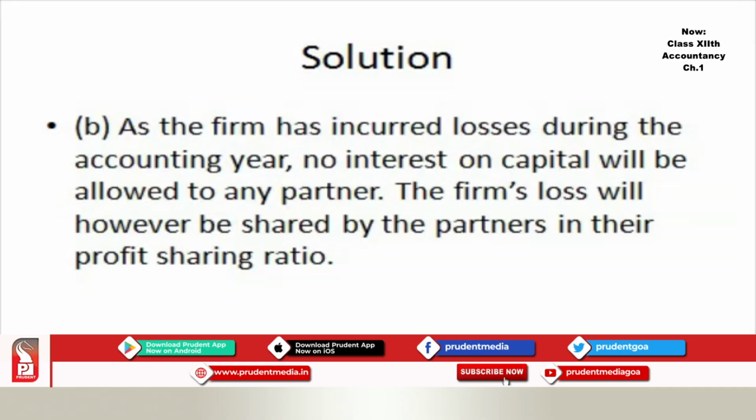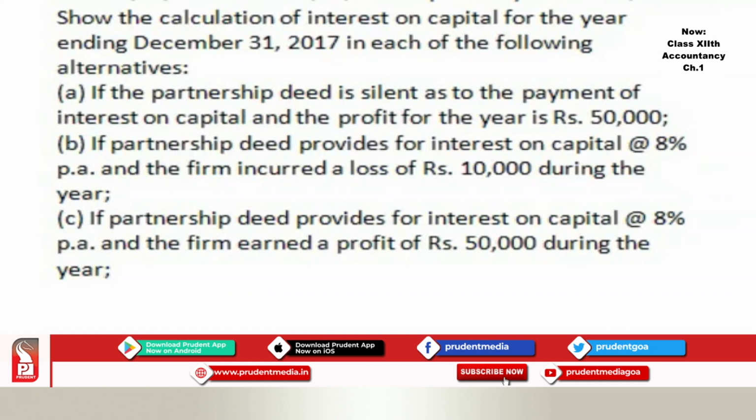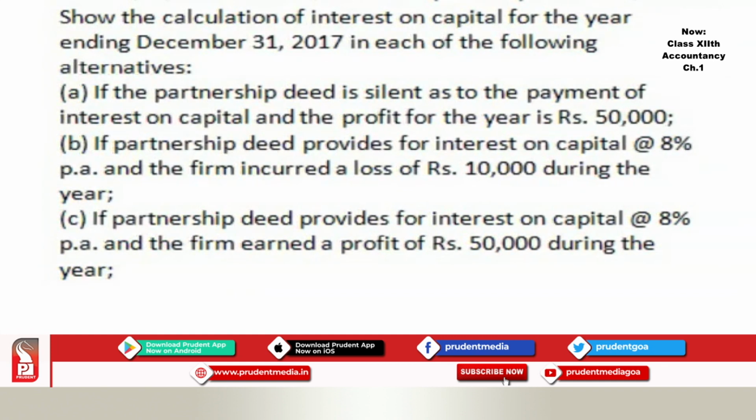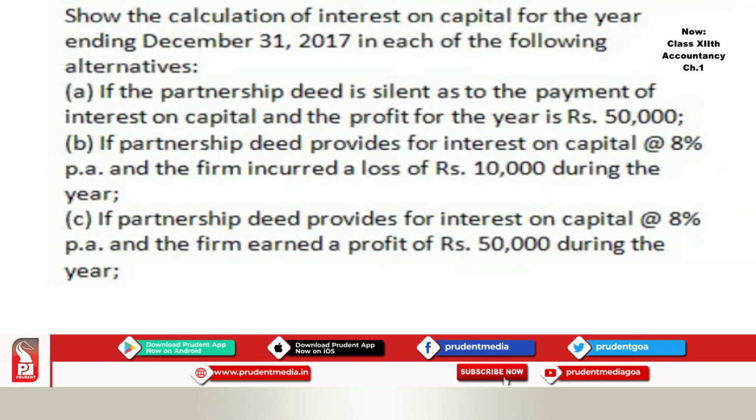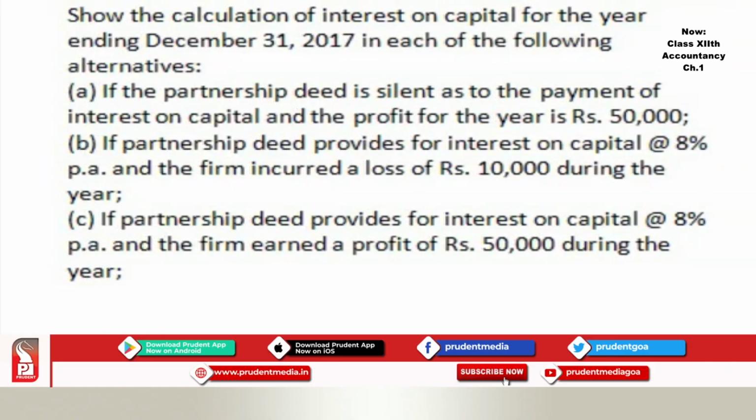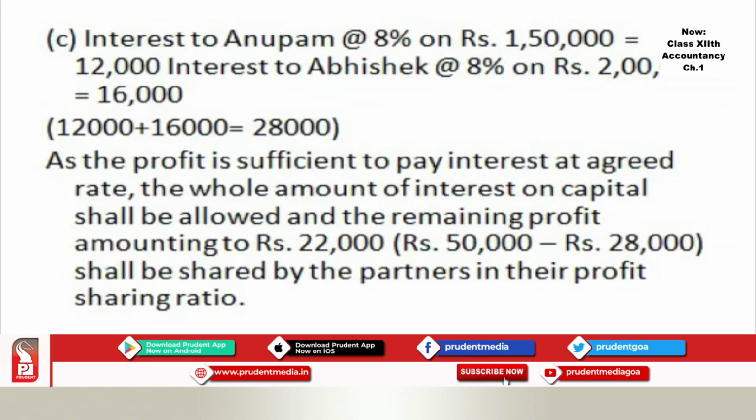This is how. In the third situation, if the partnership deed provides for interest on capital at 8% per annum and the firm has earned a profit of rupees 50,000 during the year, look at that situation C. Interest to Anupam will be 8% on rupees 1,50,000, which comes to 12,000, and interest to Abhishek will be 8% on rupees 2 lakhs, 8 2s are 16, which comes to 16,000. So 28,000 is the interest.